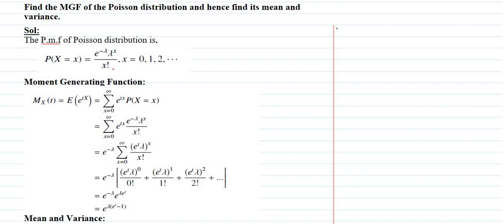Today the topic is about Poisson distribution. The question is: find the moment generating function of the Poisson distribution and hence find its mean and variance.